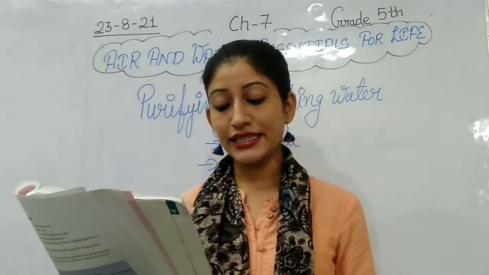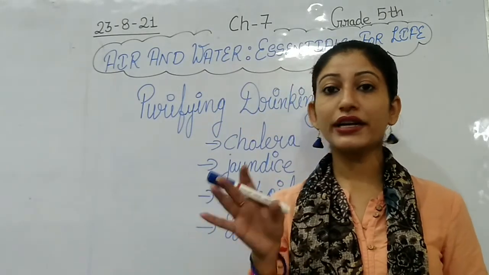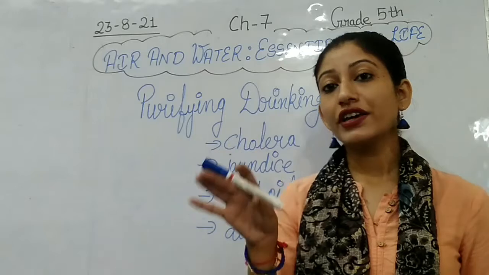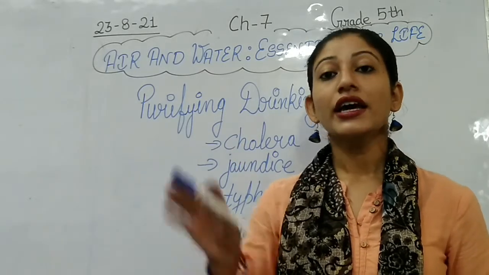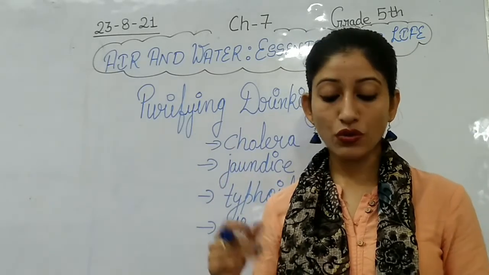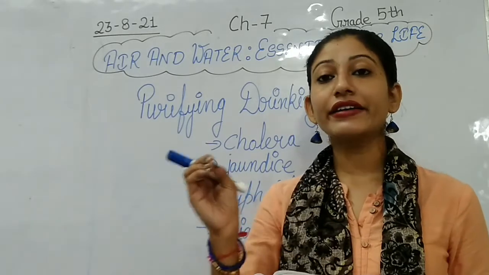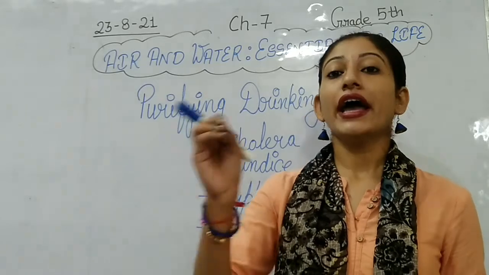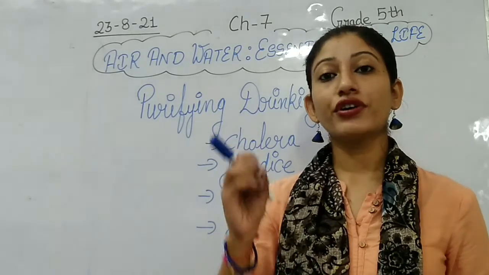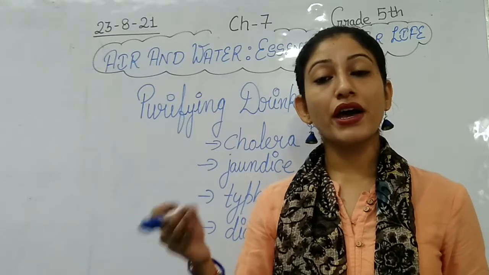Now, in cities, tap water is supplied in our homes. As you all know, as we are living in cities, we all are getting tap water which is suitable for drinking. They are supplying that tap water. It has already been filtered and treated with chemicals, and we are using that water for drinking and for some other functions also, for cooking, for preparing food.